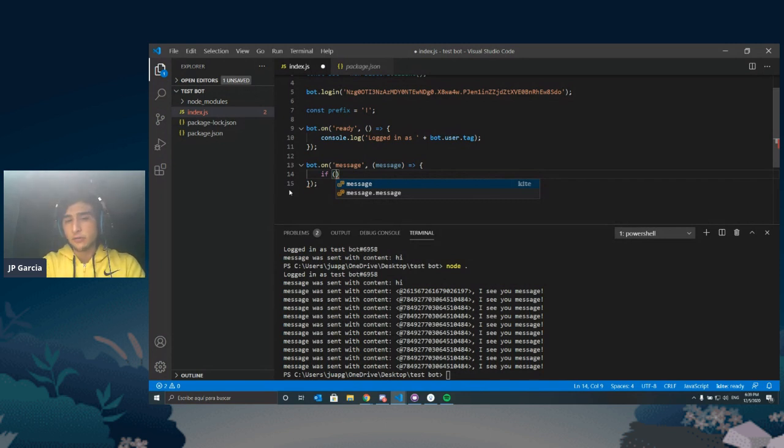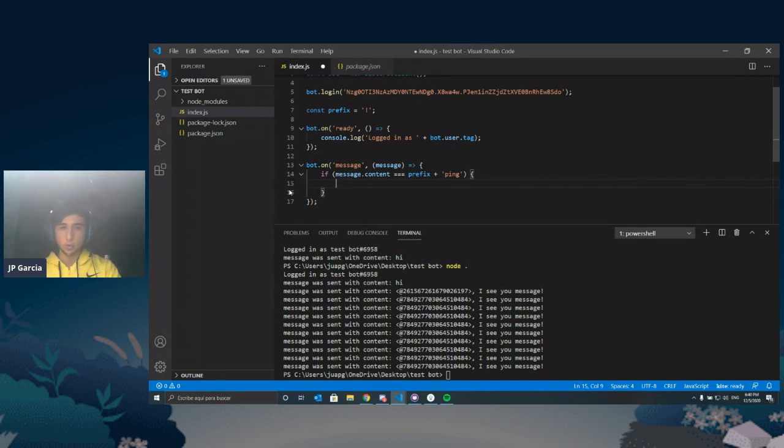So what we're going to do is say if message, we simply want to check the content, message.content equals the prefix, and then we're going to concatenate the command ping, and curly brace syntax, to say if that is true, if the message.content equals the prefix plus ping, we're going to do this. Else, oh no, well, we don't want to do an else, right? Because if it's not using a prefix and if it's not calling a command, we really don't want to do anything. It's just an if statement.